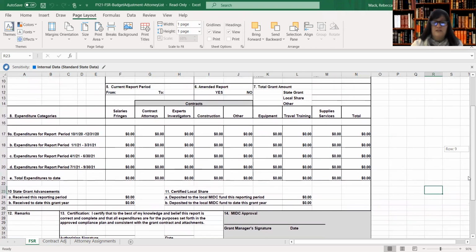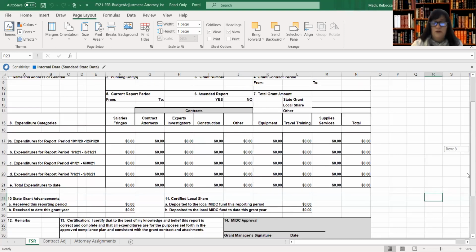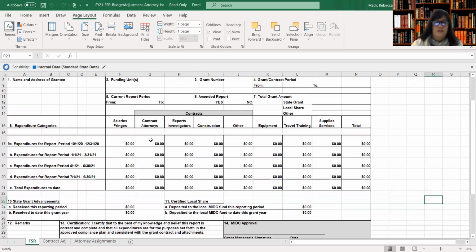We again are asking for backup documentation related to your reporting for these expenditures in terms of payroll documentation for salaries and fringes, whether it's a report from your system or some other documentation that gets at fringe benefit factors, rates, or set amounts.